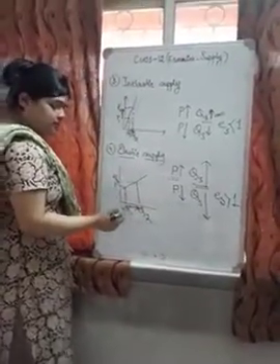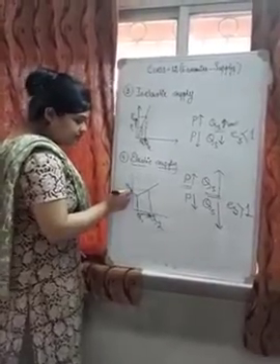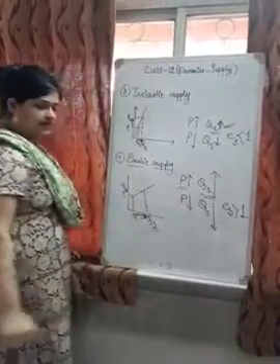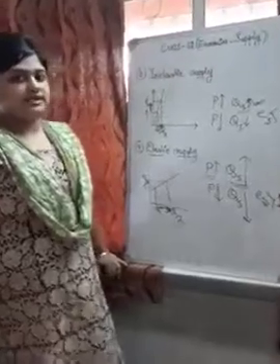So at P1 the quantity supplied is Q1. When there is a small increase of price, the quantity supplied increases by the maximum amount. So this is the case of elastic supply.